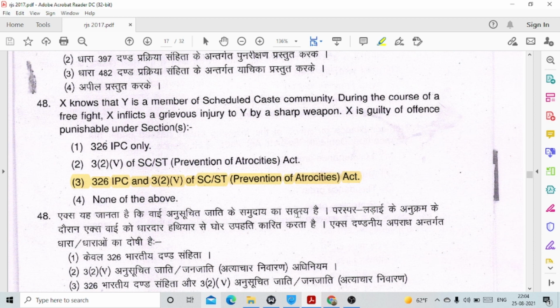Question number 48. X knows that Y is a member of scheduled caste community. During the course of a free fight, X inflicts a grievous injury to Y by a sharp weapon. X is guilty of offence punishable under sections... This is option number 3.